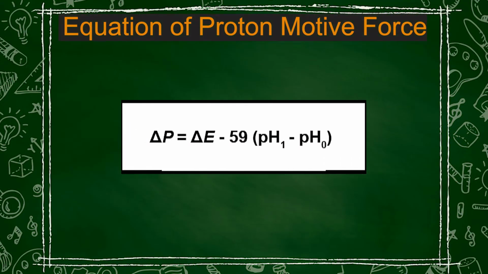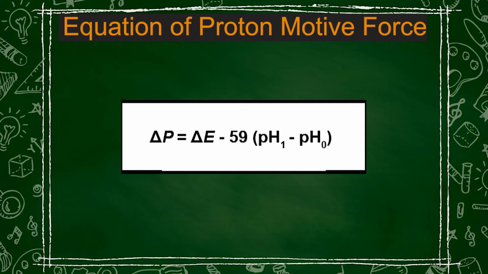Now, let us come to the equation describing the protonomotive force. That is, delta P is equal to delta E minus 59 delta pH. So, what is delta P? The delta P stands for the protonomotive force, delta E is the transmembrane electrical potential, and delta pH is the pH difference across the membrane.